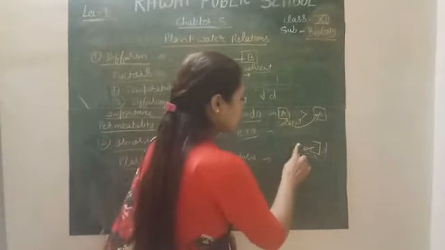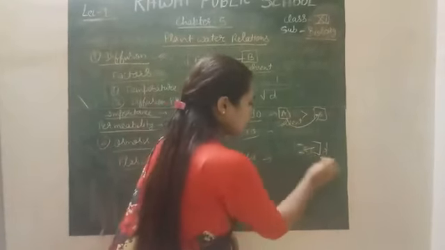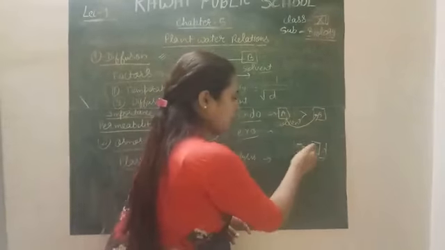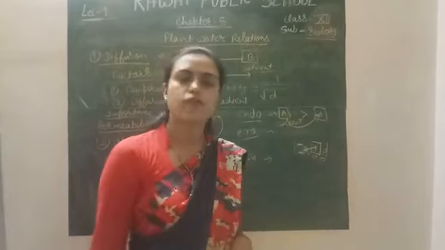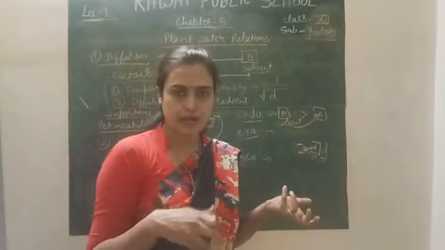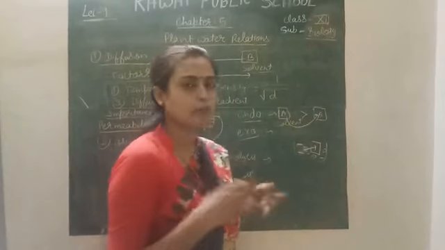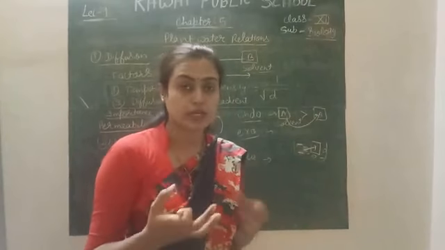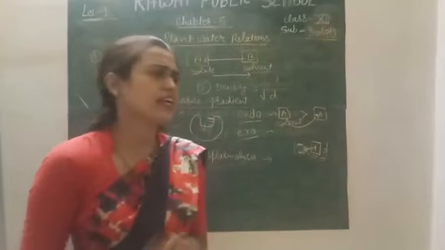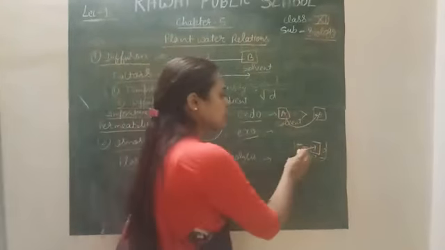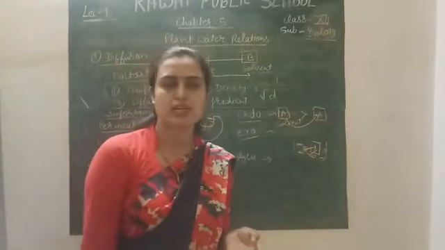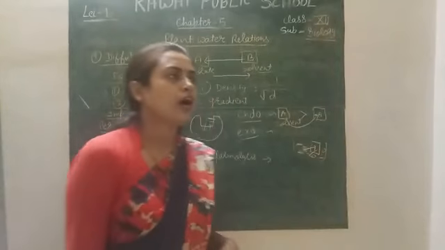In endosmosis, there is more solvent than solute. It means the movement of water from the outer side to the inside of the cell. Then what will happen? The size of the cell increases because of endosmosis, and your cell swells up, right? So this is endosmosis, exosmosis, and the isotonic solution: the movement from inside to outside and outside to inside will be the same, so there is no change in the size of the cell.